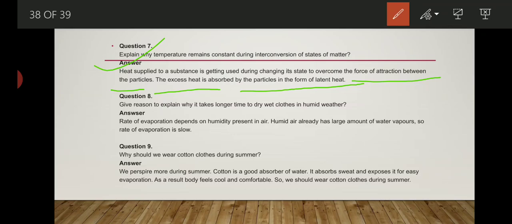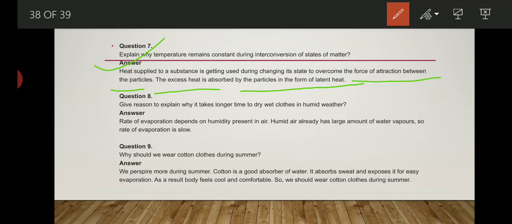Heat supplied to a substance is used during changing its state to overcome the force of attraction between the particles. Means whenever any heat is supplied to any substance, it is used to overcome the force of attraction working between the particles, and that excess heat is known as latent heat.